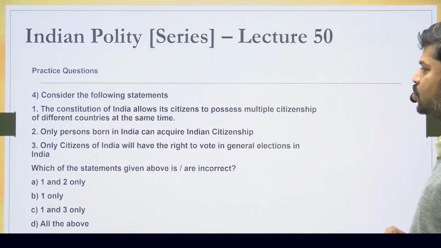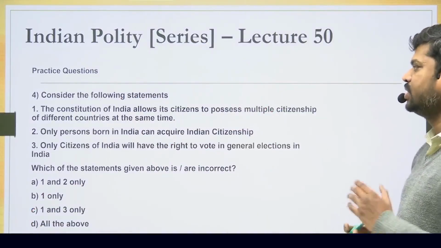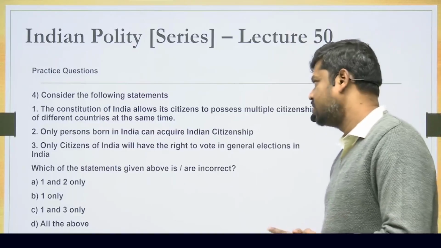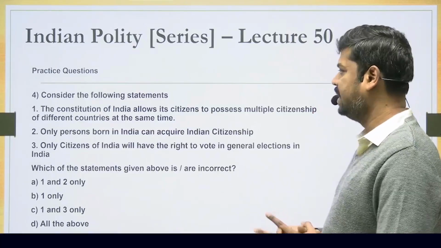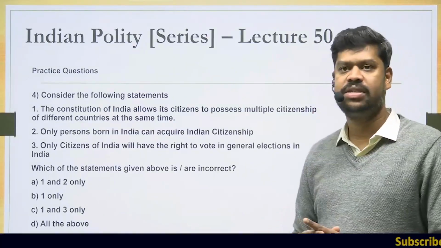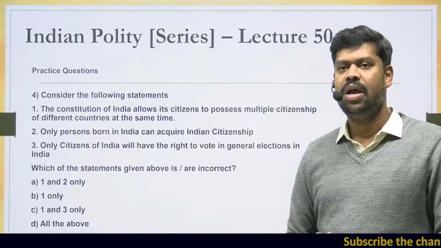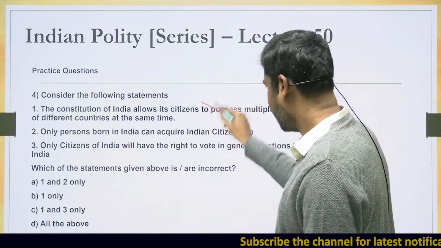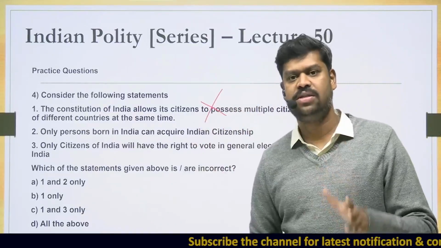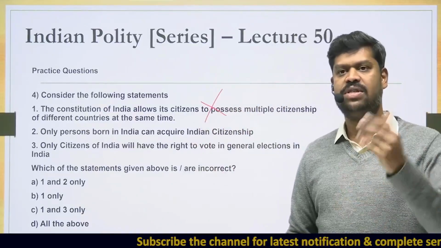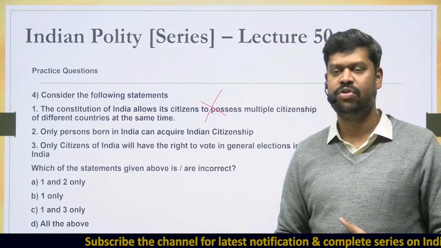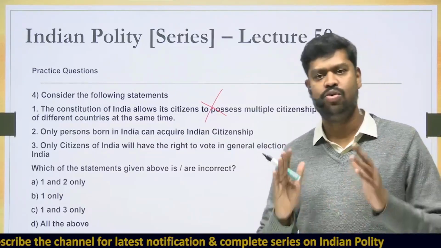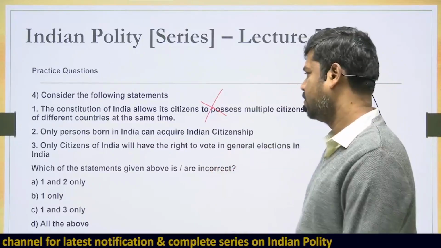Please come to the next question. Consider the following statements. Statement 1: the Constitution of India allows its citizens to possess multiple citizenship of different countries at the same time. That is not possible. The Constitution does not allow for what is called dual citizenship. Neither the Constitution nor the Citizenship Act, which governs citizenship subsequent to the commencement of the Constitution, recognizes or allows dual citizenship. So that is not at all possible.